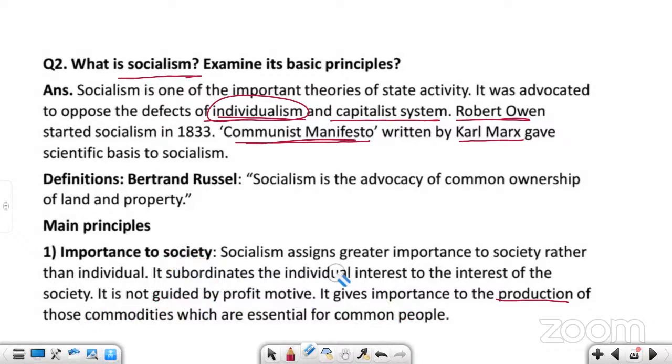Is it clear? Concentrate more on your side headings. Try to understand the side headings. If you are able to understand the side heading, it will be easy for you to write the answer.